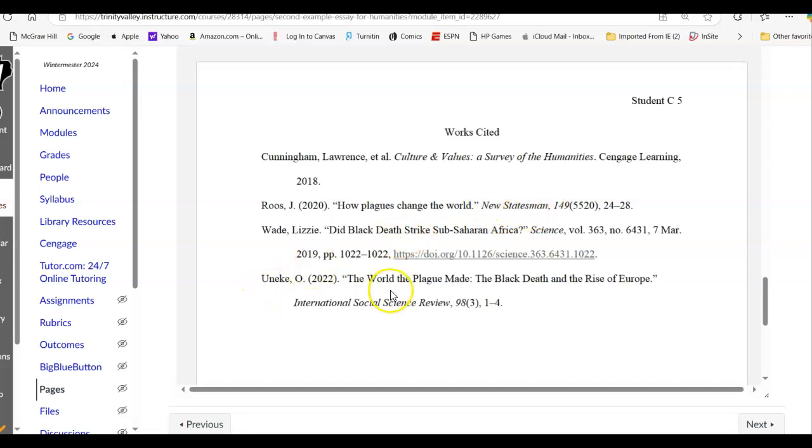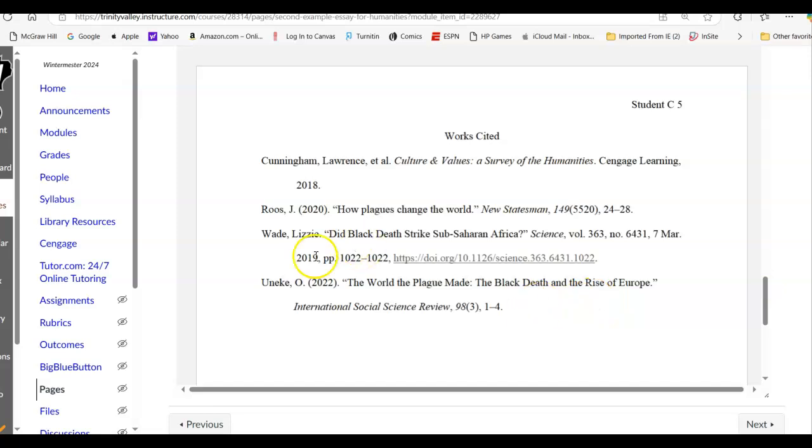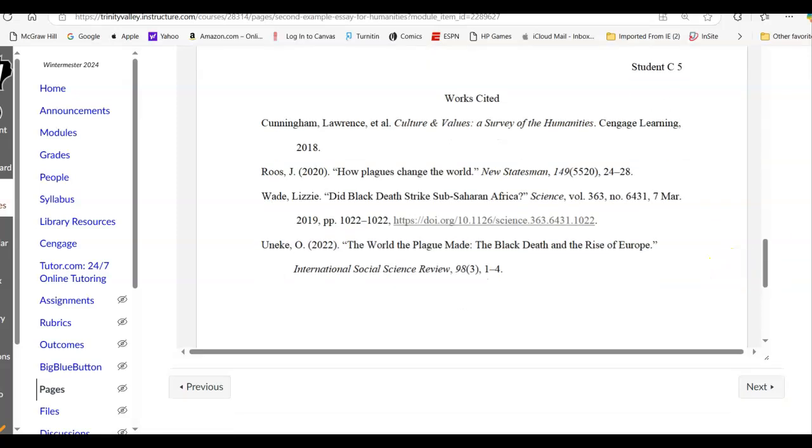And then the unique, and again, there should have been a URL on this one as well, but did not offer that one. And it should have. There should have been a URL, just as this one is. Notice that the sources are listed in alphabetical order, which is what needs to be done. So again, you have an example of an essay that way.